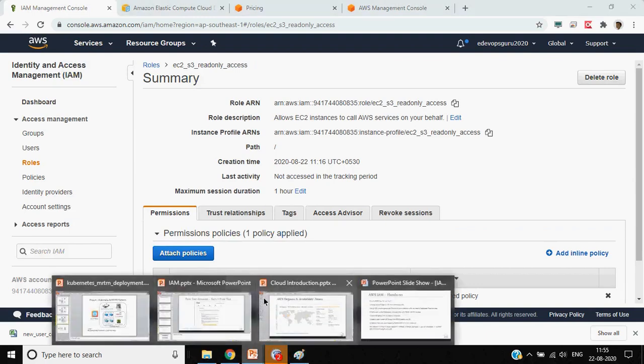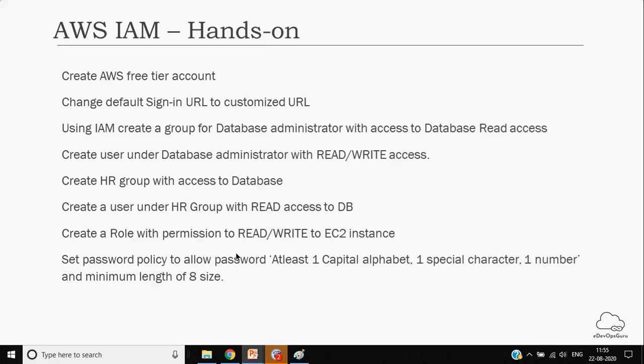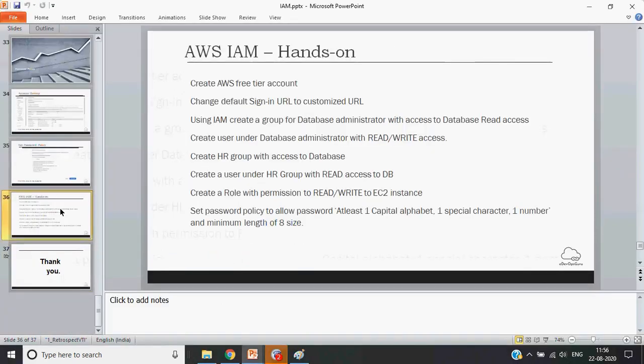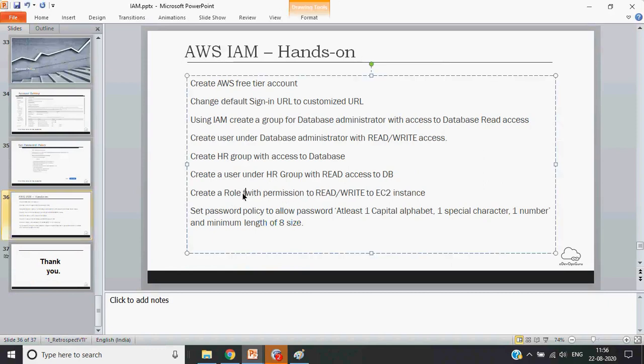So it's the same thing. Create a role with permission. Create a role for EC2 instance, with the permission to read write to S3. So does it make better sense?